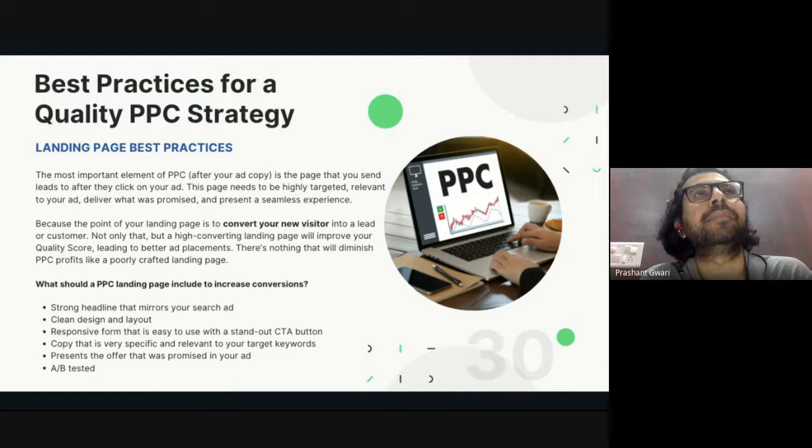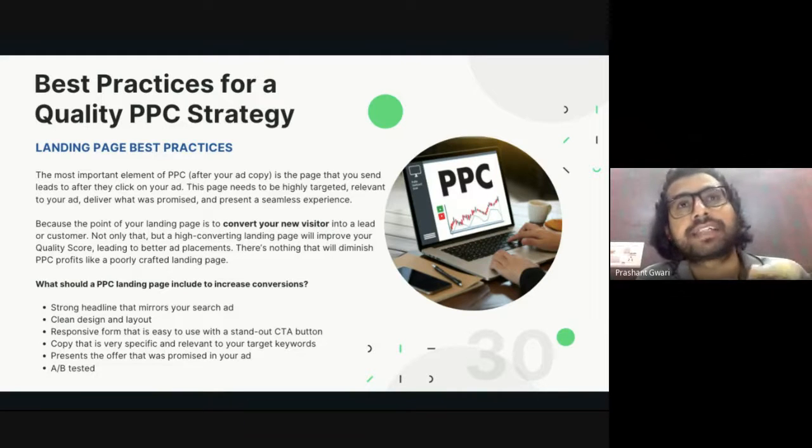That means the page you are using, whether to collect a lead or for conversion if you are selling something, should tell everything the same as you have mentioned in your ad copy. If your ad copy is about a digital marketing course, then your landing page should also tell about the information or description of a digital marketing course. If your ad copy is about a t-shirt for women, then the page they are visiting should have the exact product.